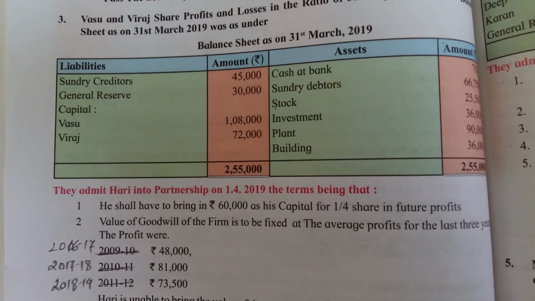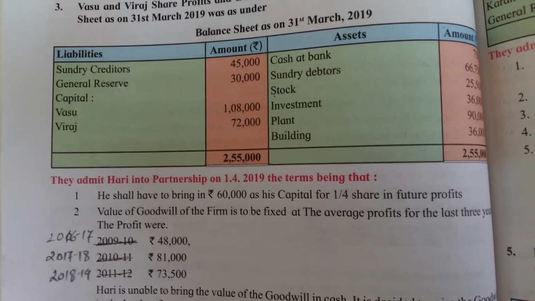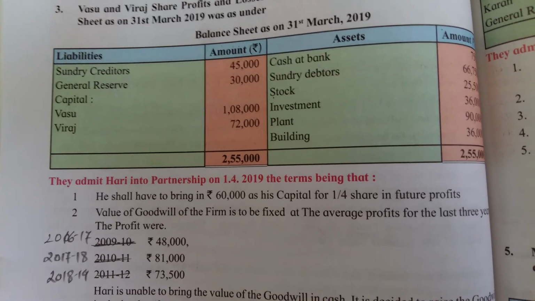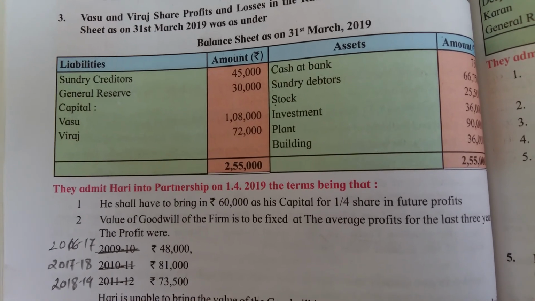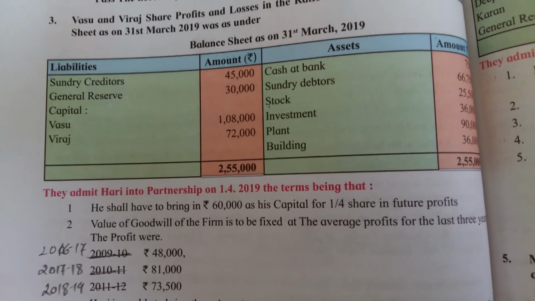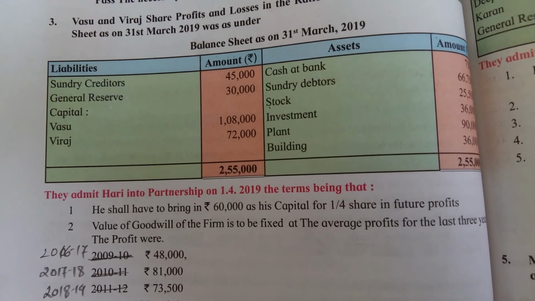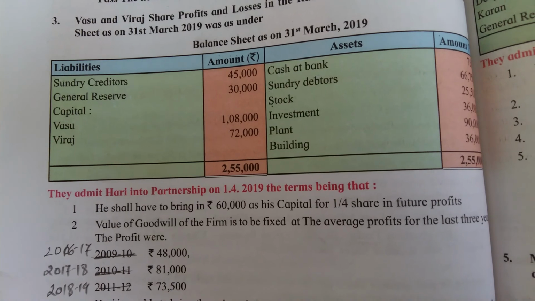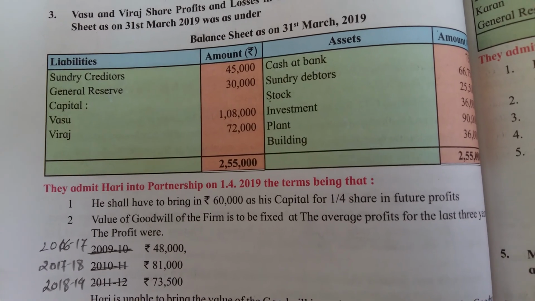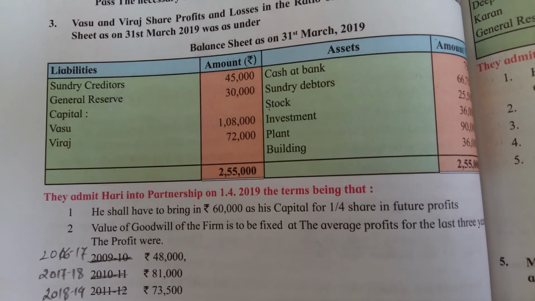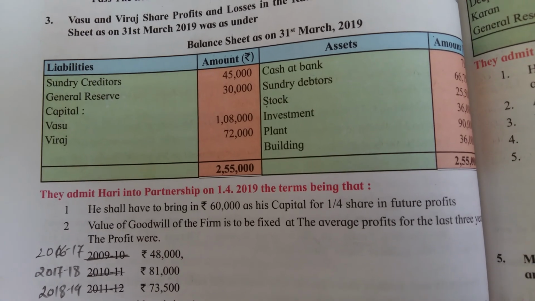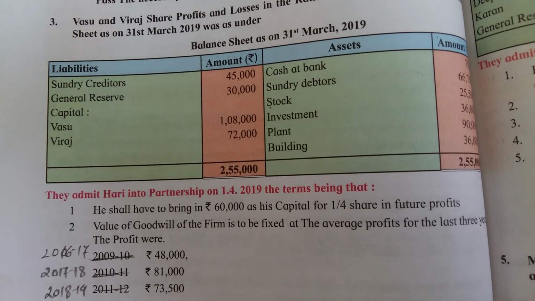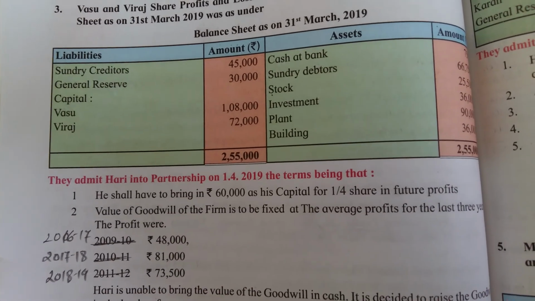Now they admitted a new partner named Hari on 1st April 2019 with certain conditions. The first condition says that he shall have to bring rupees 60,000 as his capital for 1/4 share in future profits. It means that to share the future profit he has to give 60,000 as his capital. So the journal entry will be cash or bank account debit to Hari's capital account. Now see the second adjustment.